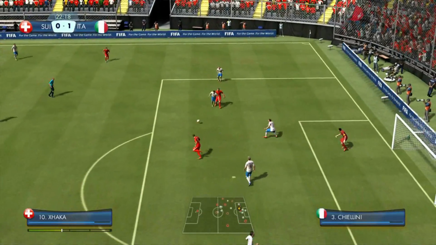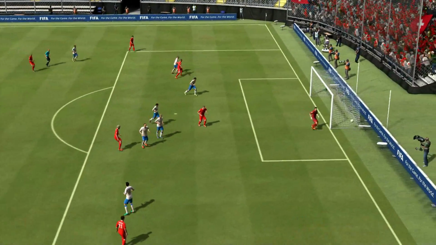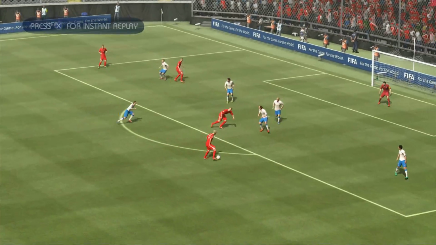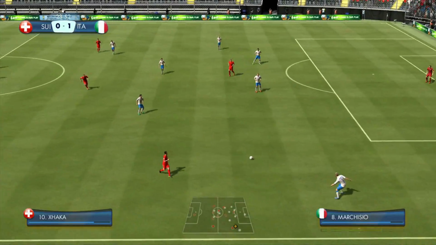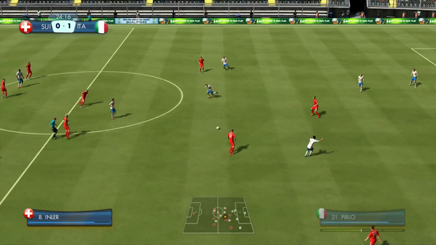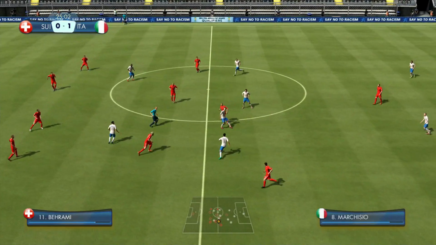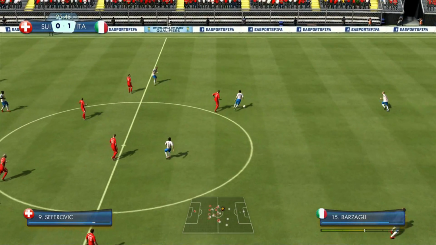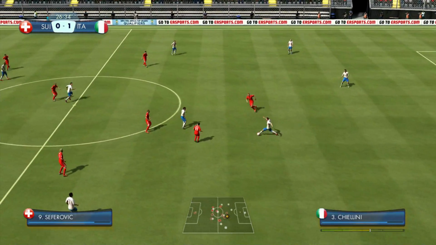Seferovic going inside the box here is Xhaka. Out to Behrami, he shoots, and just wide again. Another sort of missed opportunity for Switzerland. I mean, there were defenders in front of him though. This game has had a lot of shots already. A few of the matches that we watched in the round of 16 video didn't really get going that much, but Switzerland and Italy seem like they are going at each other constantly in this one. Kind of sort of like a basketball game really. Back and forth, back and forth.